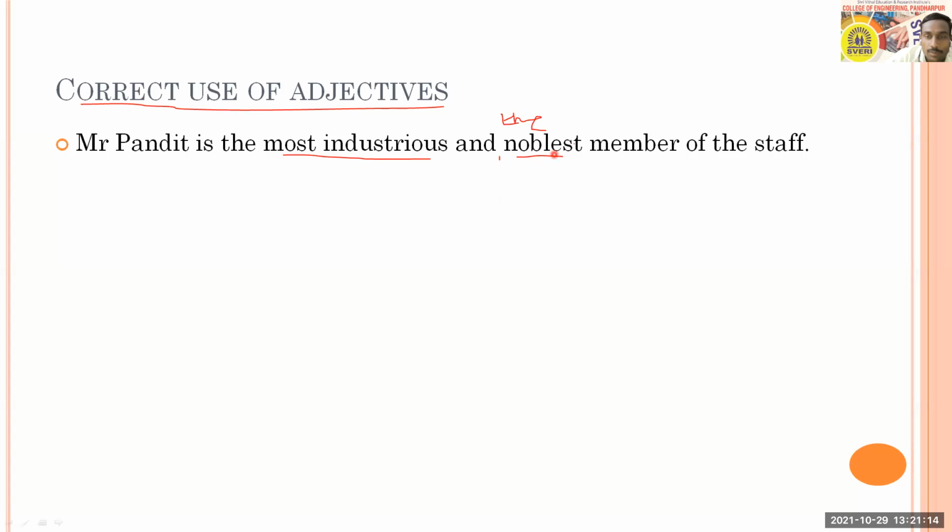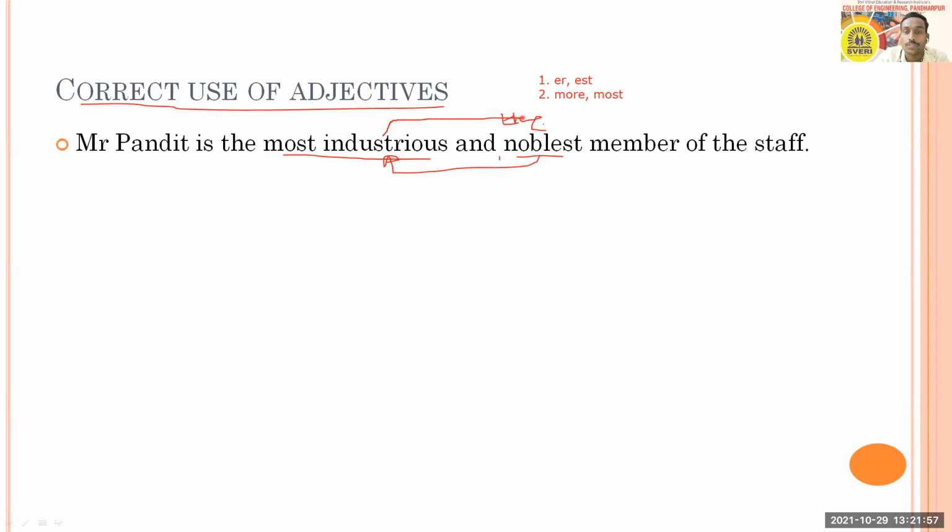Yes. So all of us need to understand that wherever you are going to use adjectives, you have to use the adjectives which take the er or est suffix first in sentences, and then use the adjectives which take the more or most prefix. Here most is a prefix, so we cannot use most industrious in the beginning. Rather, we need to use noblest in the beginning. So that position can be reversed.